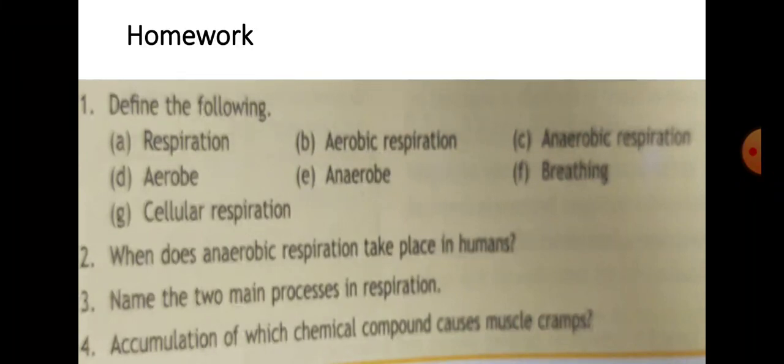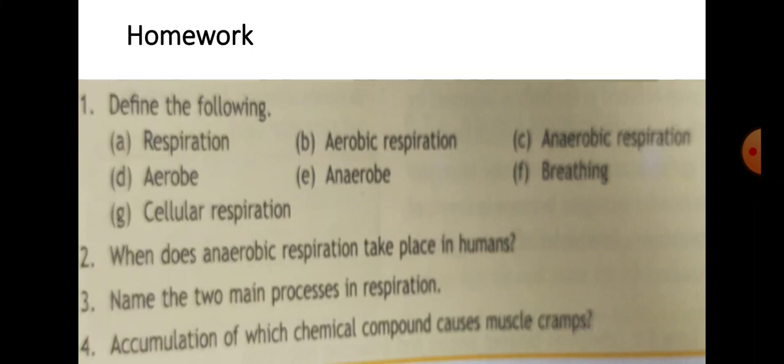Try it. First question is define the following. Respiration you all know, aerobic respiration, anaerobic respiration, aerobes, anaerobes, breathing, cellular respiration. Done? Now, when does anaerobic respiration take place in humans? I have already discussed in today's video. Name the two main processes in respiration.